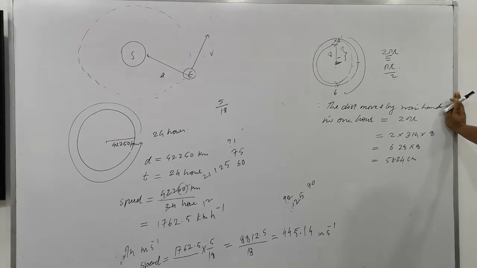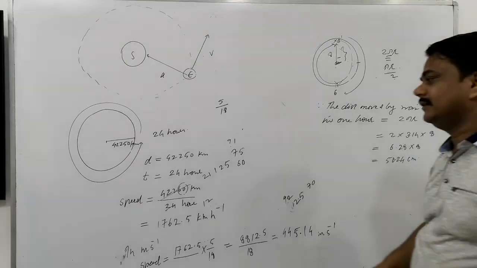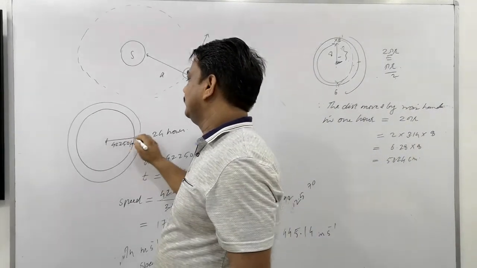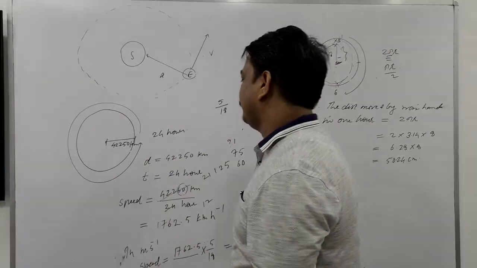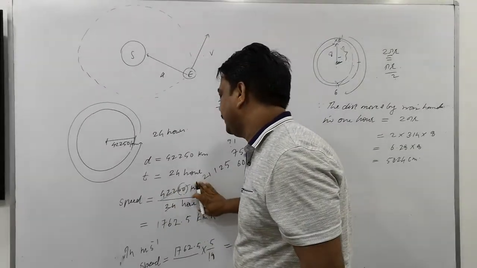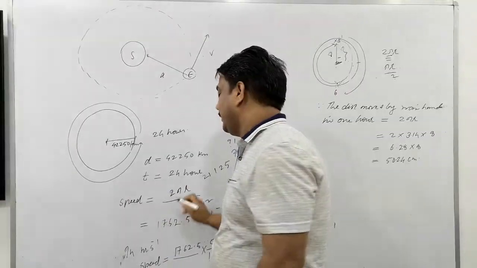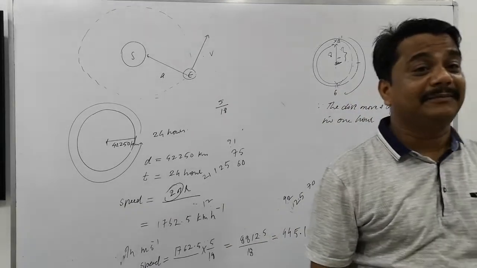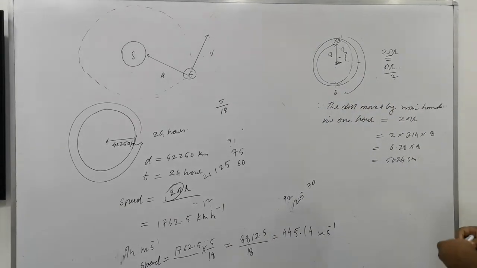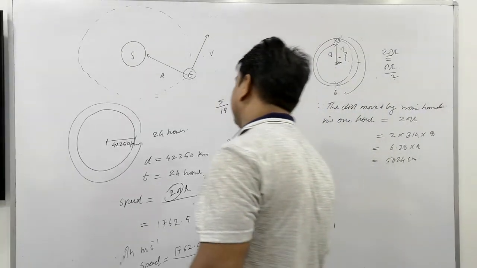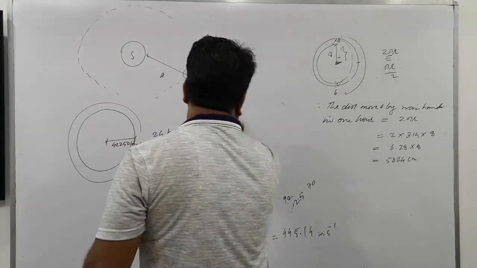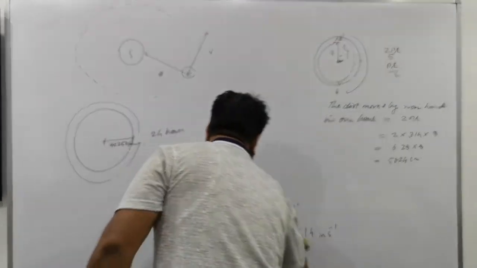Wait a minute, is there any mistake somewhere? Yes, the great mistake we made. This is the radius, and what is the distance traveled by it? The distance traveled by it is 2 pi r. So 2 pi is to be multiplied first, and this will be the distance. The great mistake is that we do not have to calculate the displacement or the radius. We need to calculate the distance exactly.